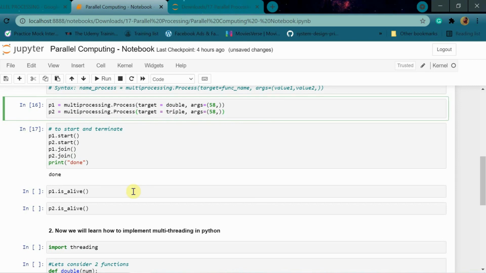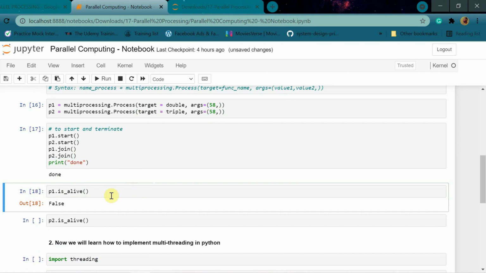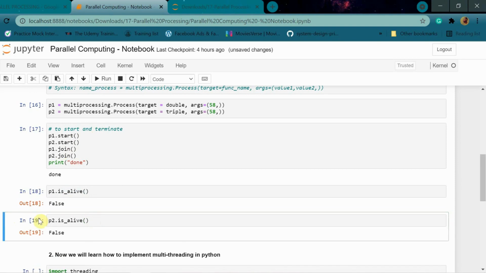Now this process module also has a function is_alive. If I just run it, it is showing False. What does it mean? It asks whether the process is still running. We have done p1.join and p2.join. That means we have terminated these processes, right? So common sense, if we have terminated this process, how is it alive? The process is terminated and it doesn't exist. Something that doesn't exist means it's dead, not alive. That is why is_alive is returning False. Similarly, the other one is also returning False.